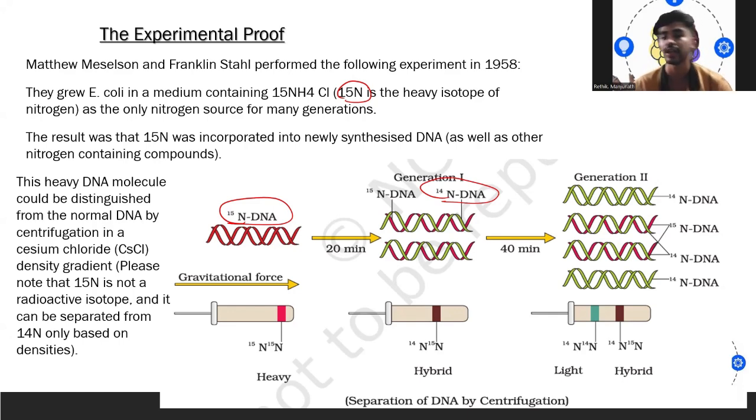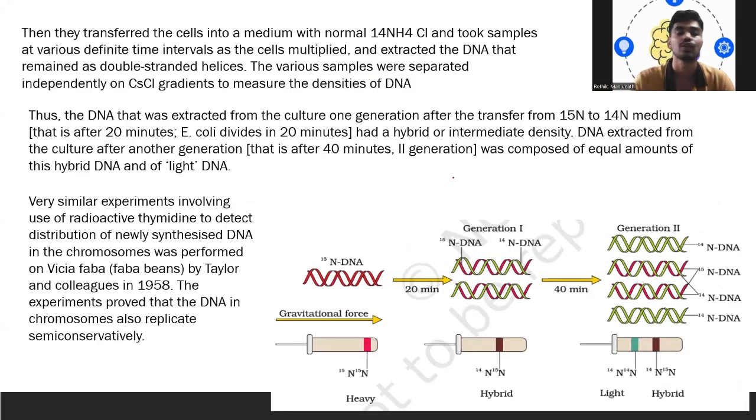They took the transferred cells, so obviously they were mixed. As a result, in the first generation you will see one parental DNA and another newly synthesized DNA. The red one is parental DNA, and the green one is newly synthesized DNA.